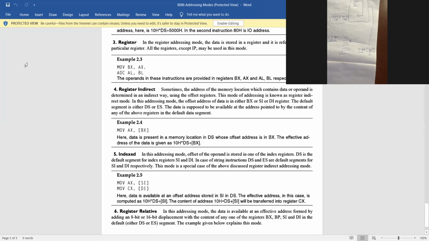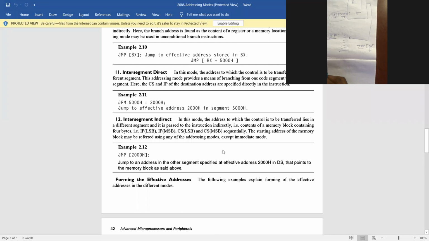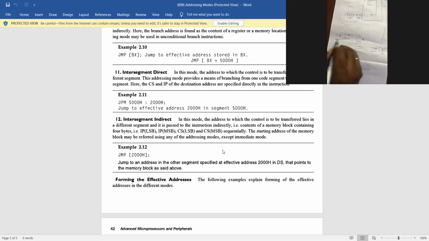Inter segment, not short level. It's given as 1000 colon 2000, something like that. Just see JMP 5000 colon 2000 means it will jump. Say this is 5000 and this is 2000. So jump to the 5000 colon 2000 H memory location. Okay, is it clear?